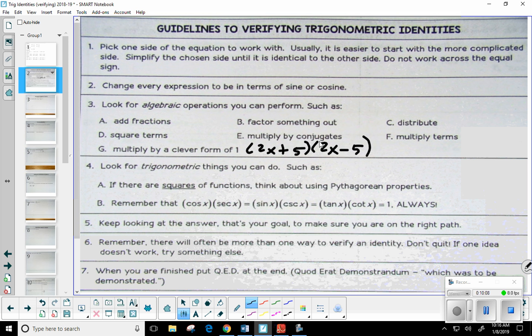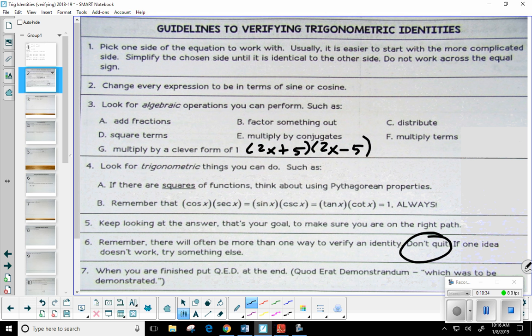Okay, keep looking at your answer. That's your goal, to make sure you're on the right path, and I'll show you how to do that today. Remember, is there going to be more than one way to solve these? Yes, I mean, we were looking at a lot of different problems, different ways right before the break. So the big idea is, don't give up. If you run into a brick wall, or you run into maybe an expression where you're not sure where to go, maybe start over again.